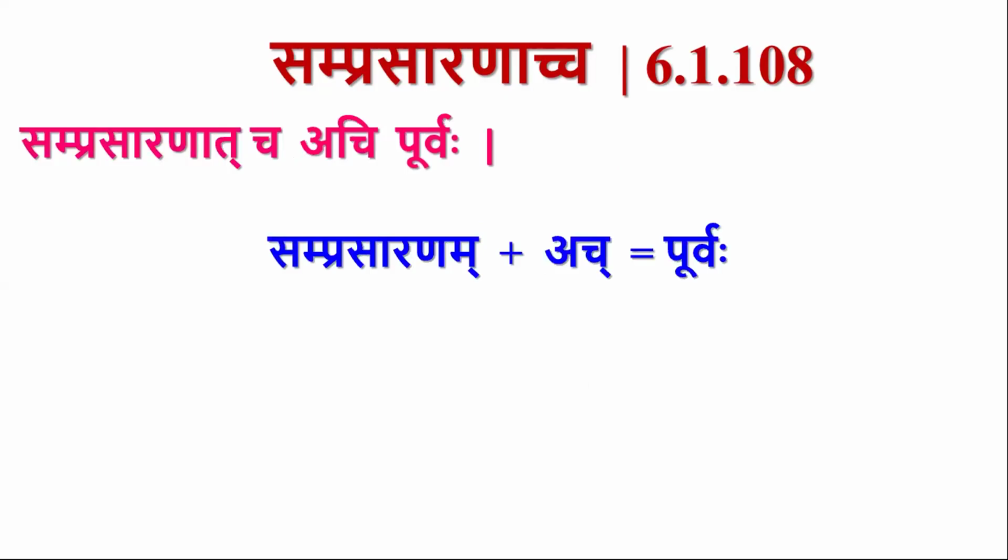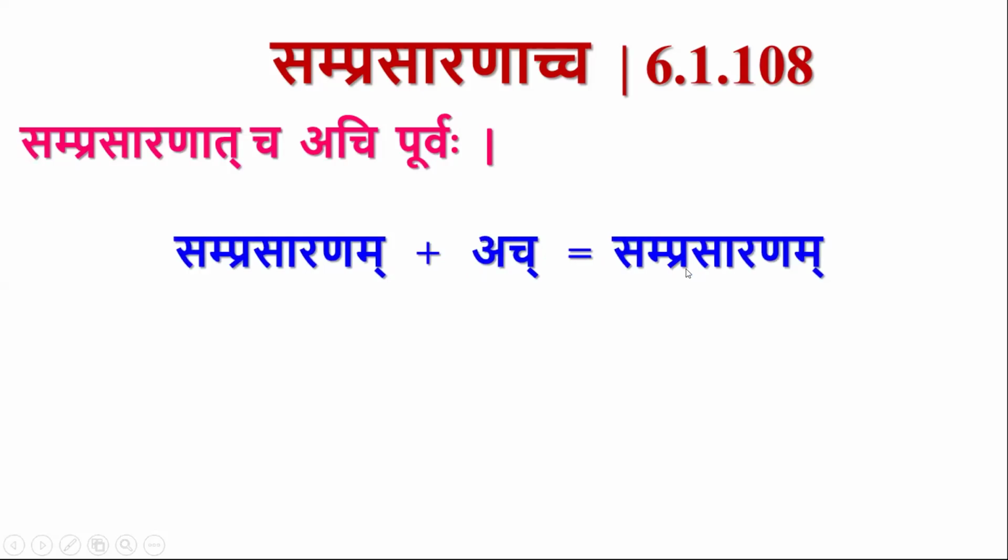It means if there is samprasaranam and it is followed by an ach letter, then there will be purva rupa adeshaha, both combined to form purva. Purva means samprasaranam only. So samprasaranam plus ach becomes samprasaranam.